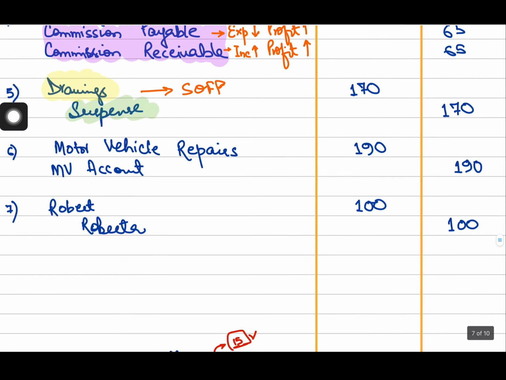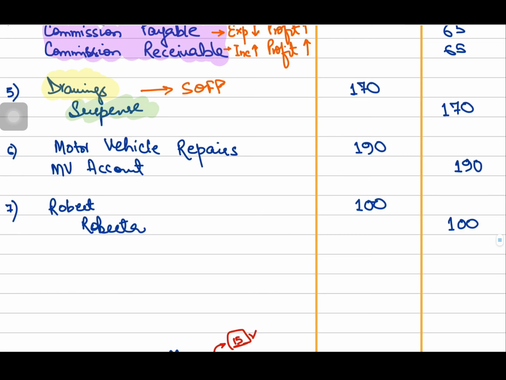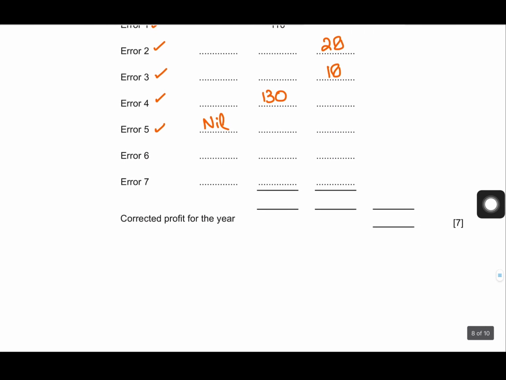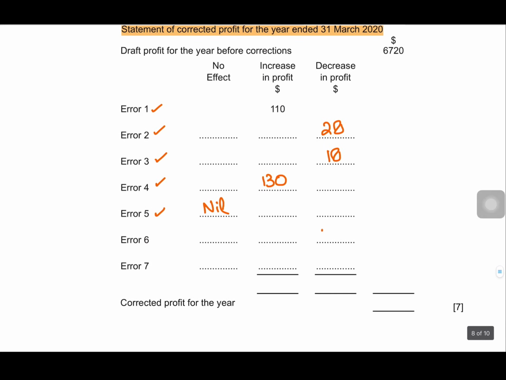Then error number 6. Now in this example, the motor vehicles repairs account is involved. So, we know that this is an expense, right? Again, an expense is being debited. So, expense will increase and my profit will then decrease, because we accidentally recorded this expense in my non-current asset account. So, the non-current asset account will now be credited, and my expense account, which will come in my income statement, will decrease my profit by 190, and that I will be writing in my last column.